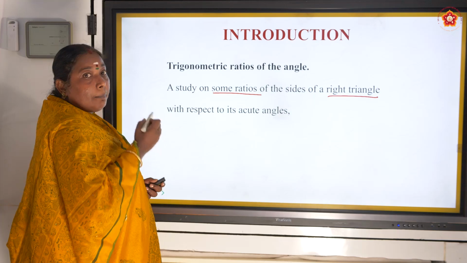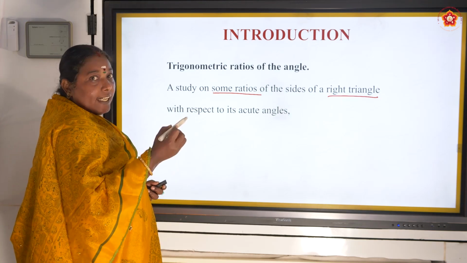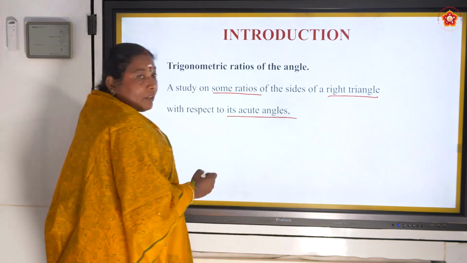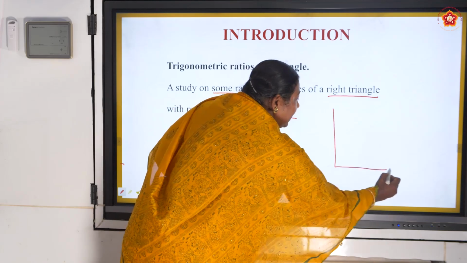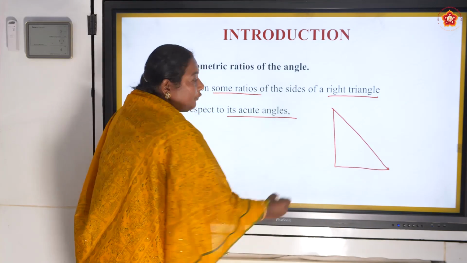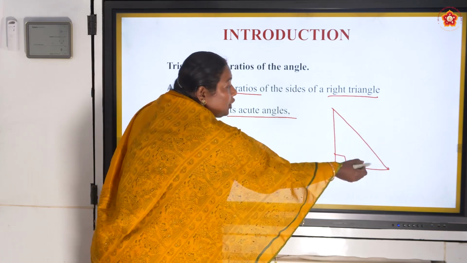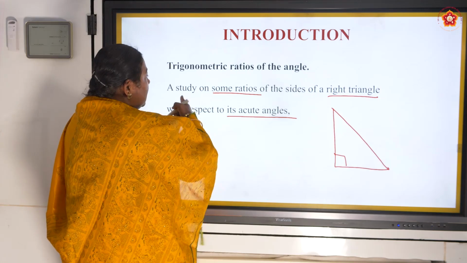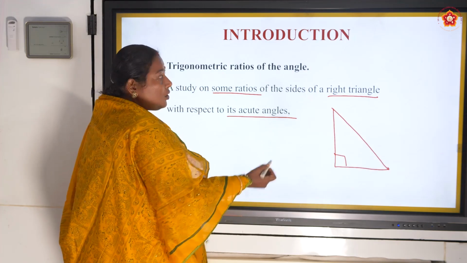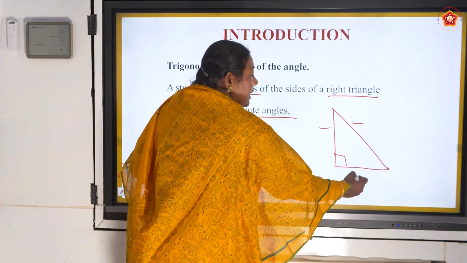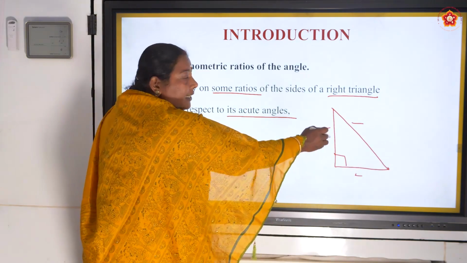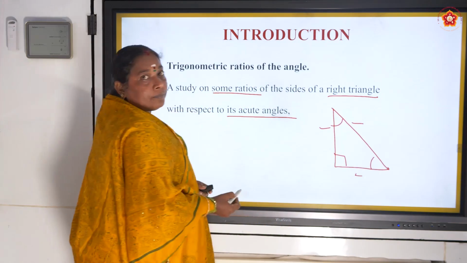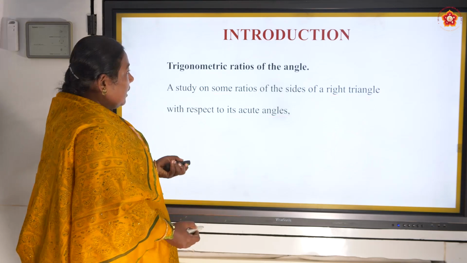Already we said that trigonometry is particularly about triangles which have one angle as 90 degrees, with respect to its acute angle. That means if it is a right-angled triangle and one angle is 90, then the other two angles will be less than 90, right? That is what it is telling. A study on some ratios of the sides. I am going to talk about the sides of a right-angled triangle with respect to the acute angle. Okay. Now, let us see.